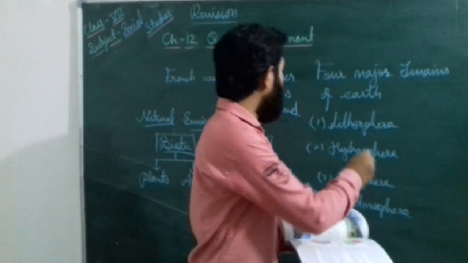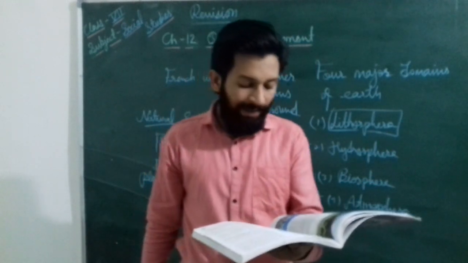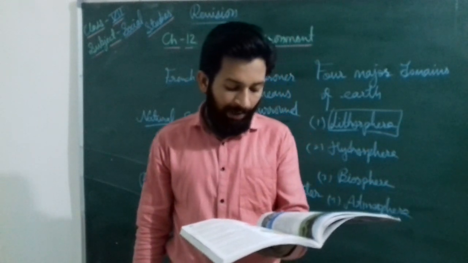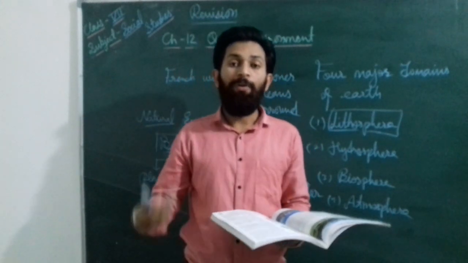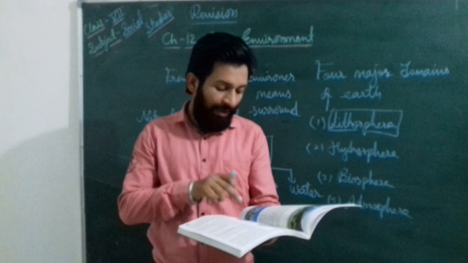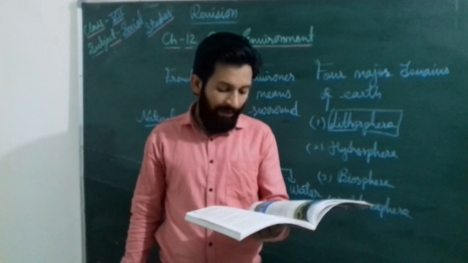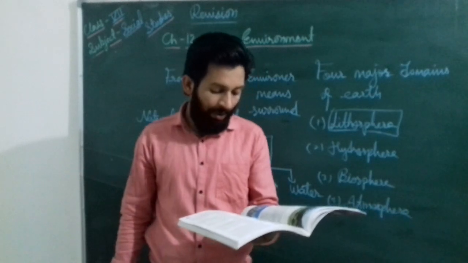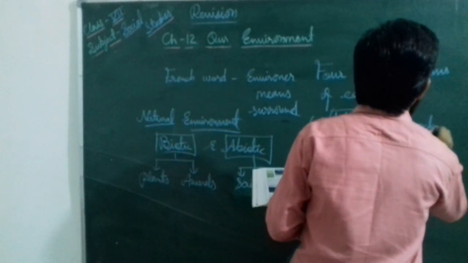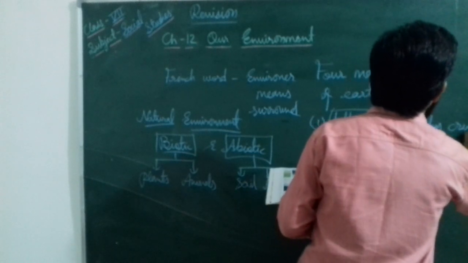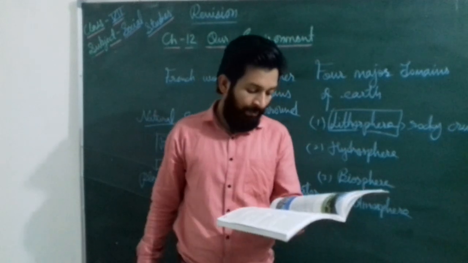Students, at first we will talk about the lithosphere. Dear students, the lithosphere is the outer layer of the earth on which we live. Wherever our houses or buildings are made, that is known as the lithosphere. It is made up of rocks, and in some places it is covered with soil. The term lithosphere means rocky crust, the part on which we live today.